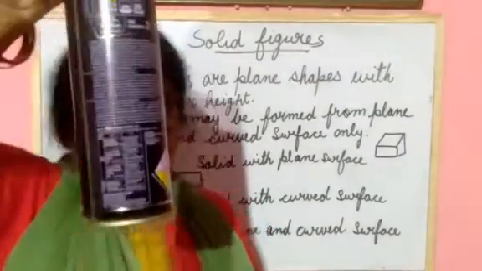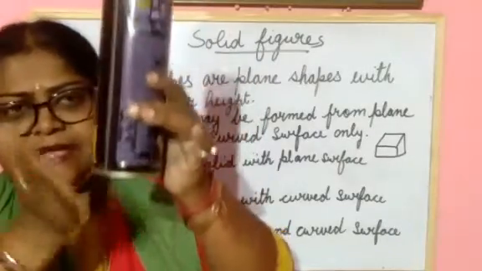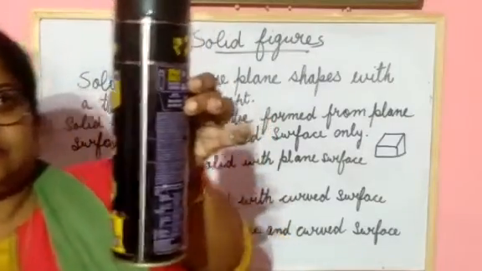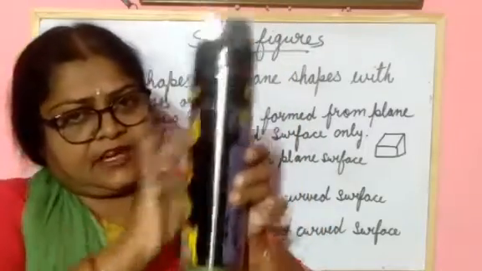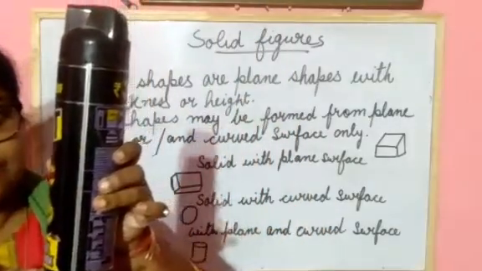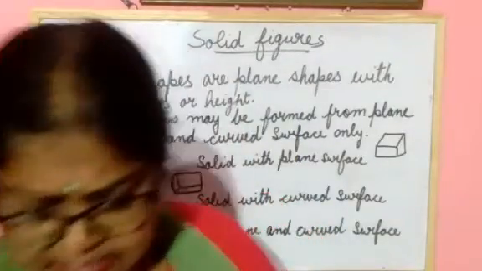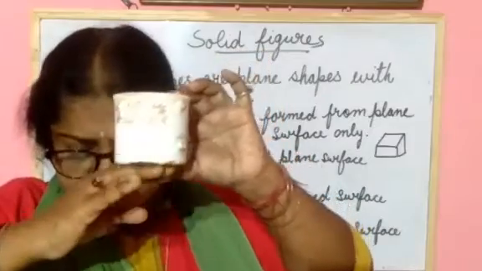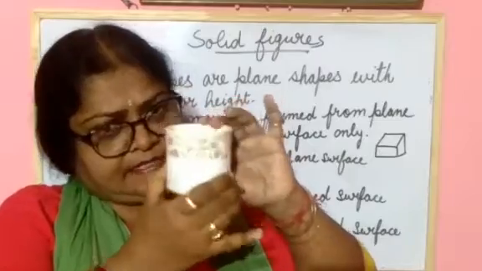So this one, what are you seeing? This side is plane, and this side is curved. This is the bottle of heat. Yes, here is a curved surface figure with a plane surface. So curved surface is also here, and plane surface. In this cup, what are you seeing? This one is the curved surface and this one is the plane surface. Understood? Curved surface and plane surface.